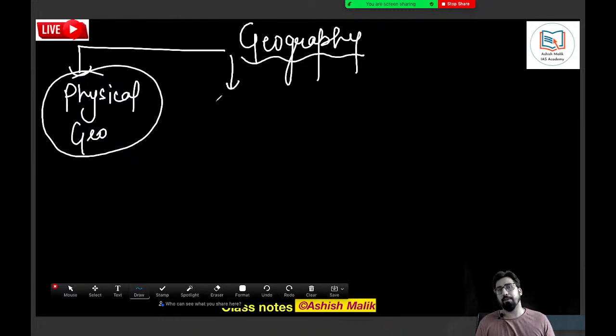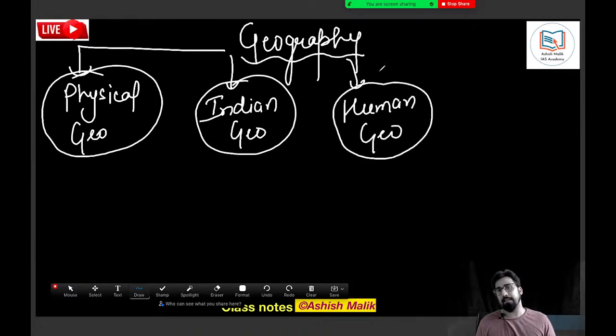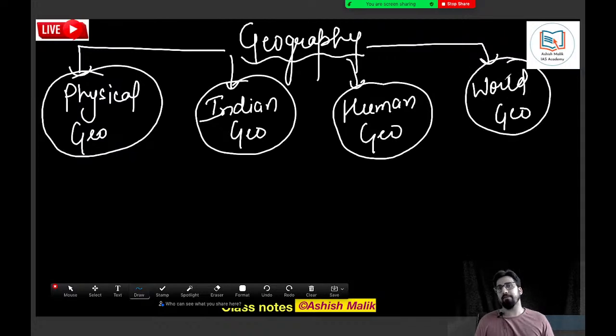Then there is another branch of geography, where I will provide you a separate course on Indian geography. Then there is a third domain, what you call human geography, and then there is something you may call world geography. So I have divided the entire geography into 4 parts: physical, Indian, human, and world.